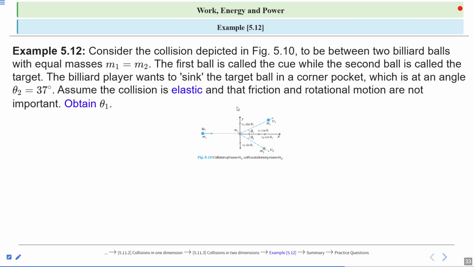Example 5.12. Consider the collision depicted in figure 5.10 to be between two billiard balls with equal masses, m1 equal to m2. The first ball is called the cue, while the second ball is called the target. The billiard player wants to sink the target ball in a corner pocket which is at an angle theta 2. Assume the collision is elastic. It means there is no loss of kinetic energy, and that friction and rotational motion are ignored. So obtain theta 1. In this question you have to find theta 1.